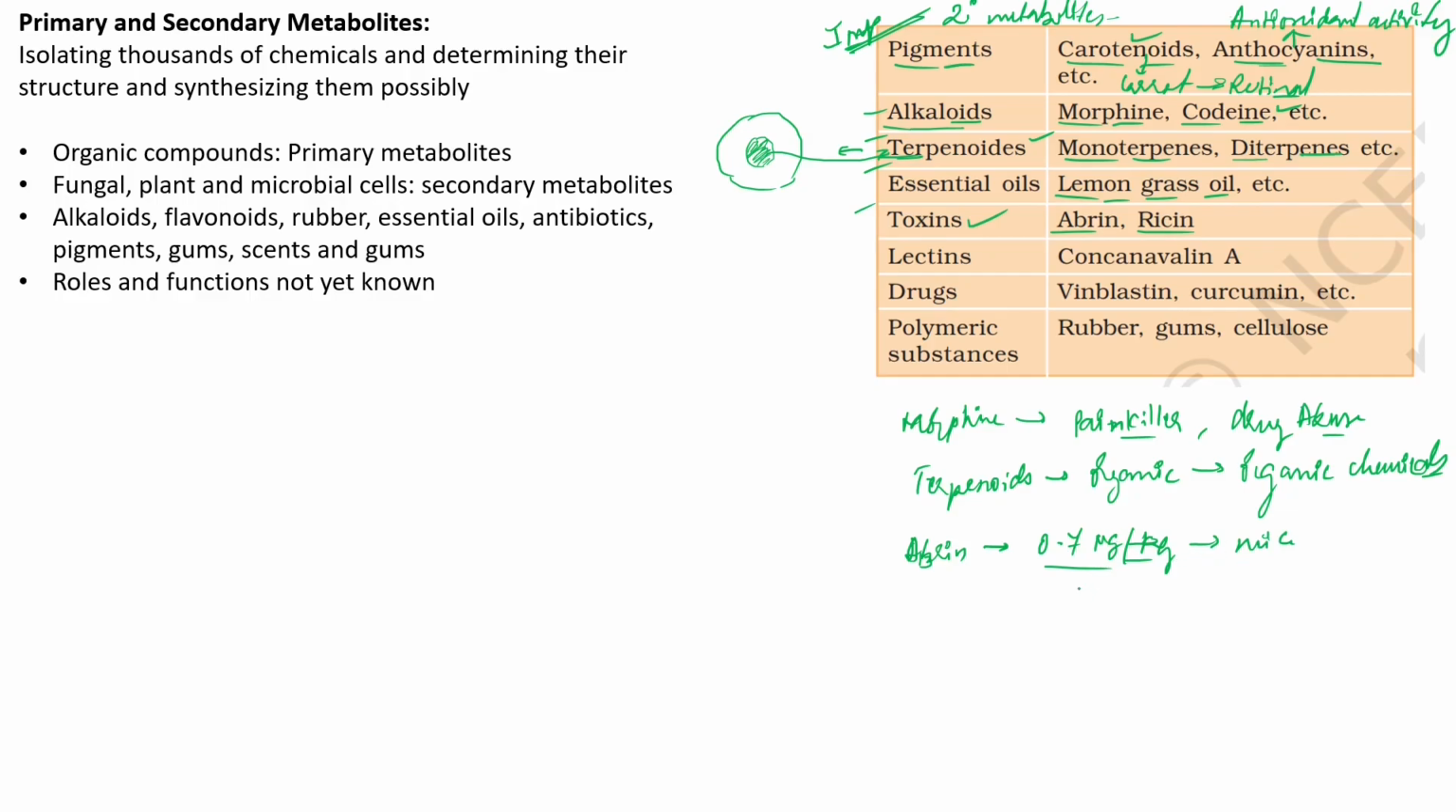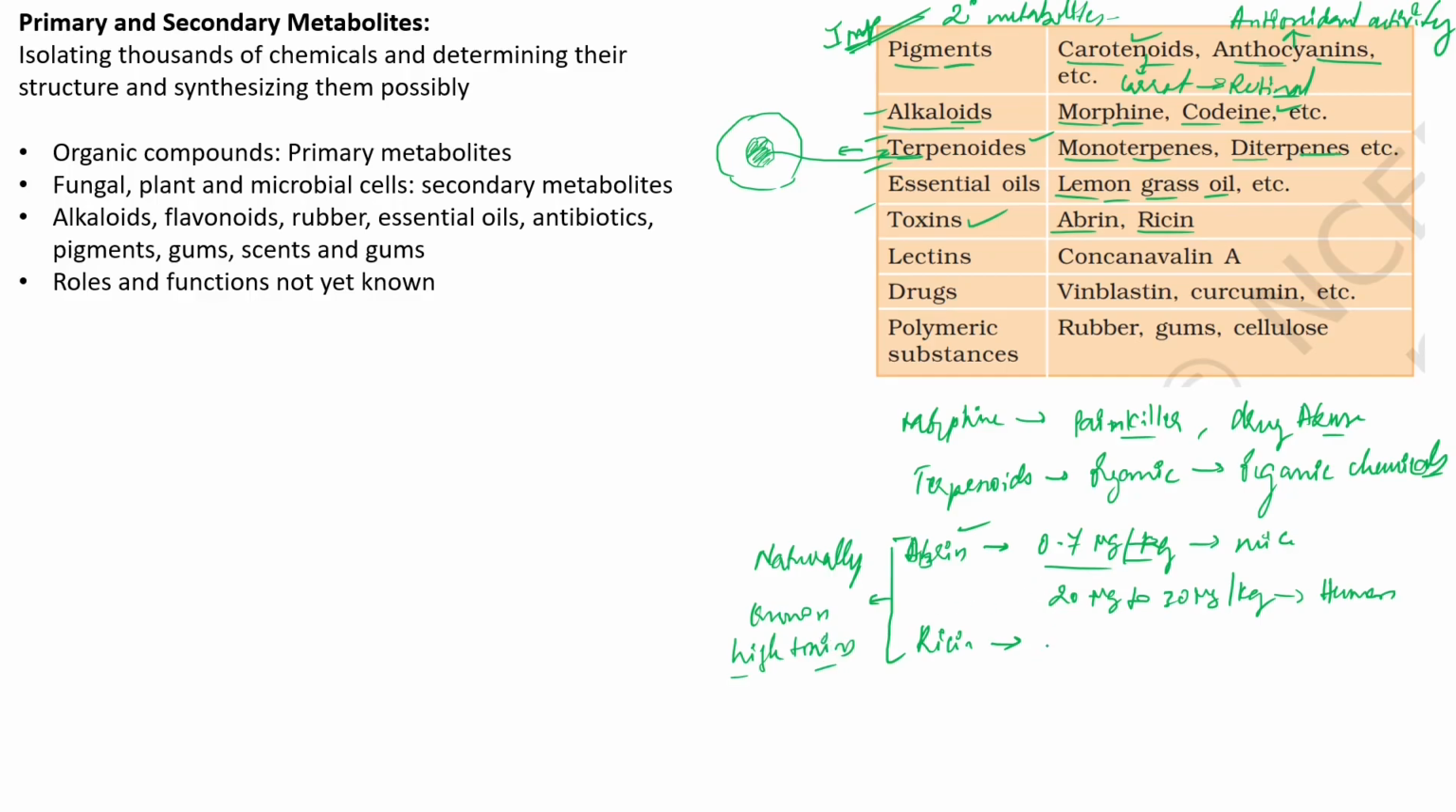And in the case of humans, it ranges from around 20 μg to 30 μg per kg, at least that is what they say, which is sufficient to kill humans. So abrine and ricin are among the naturally known highly toxic substances, highly toxic to the human body.